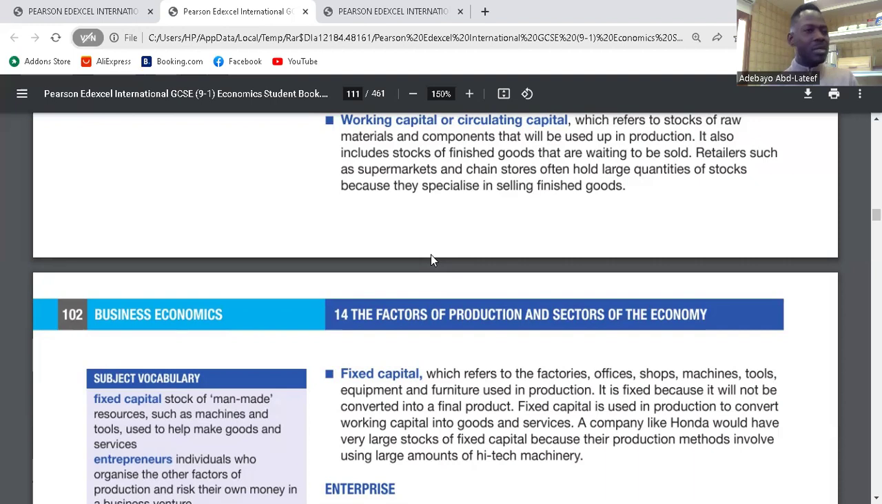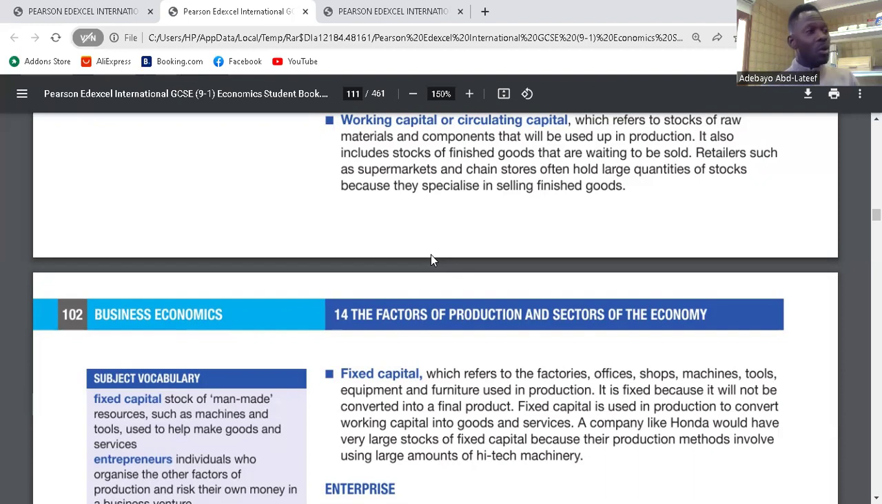Then we have the fixed capital. When we talk about fixed capital, they can last for a longer period of time within the business. These are equipment, the laptop, the machinery we use. They are fixed capital. So let's see what this is. It refers to factories, even the factories, the premises, the offices, they are fixed capital. We use them in production.